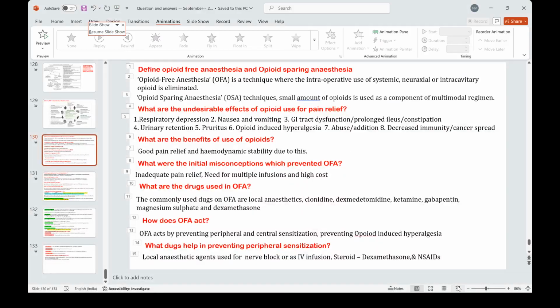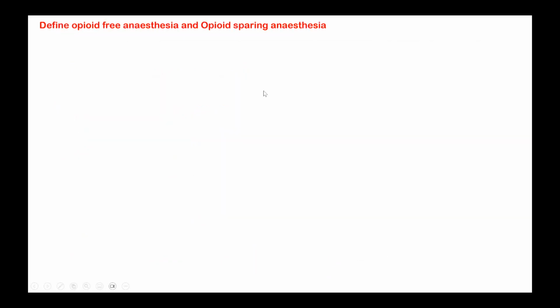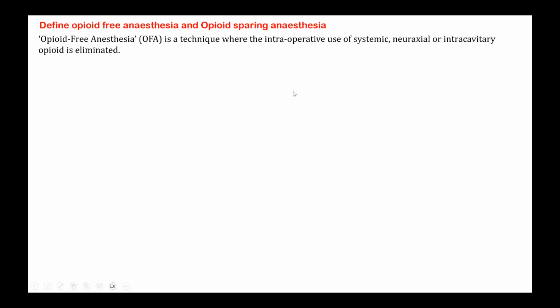Topic, I have prepared like a question and answer. So, opioid-free anesthesia. And there is also another term. Of course, this is not part of the question, but just for your knowledge, I have added this also: opioid-sparing anesthesia. These are the two terminologies which are being used nowadays.